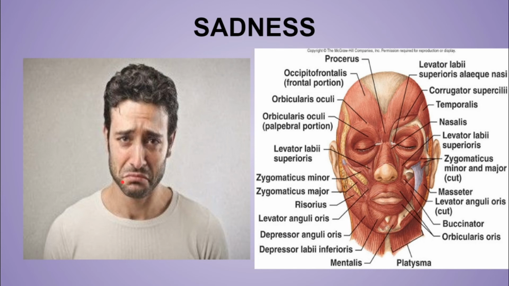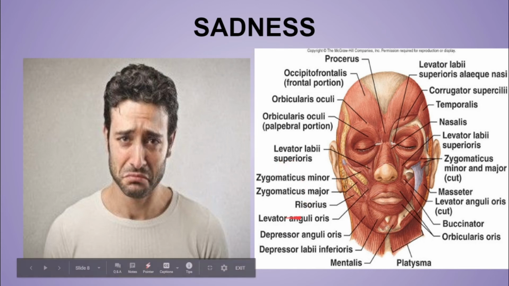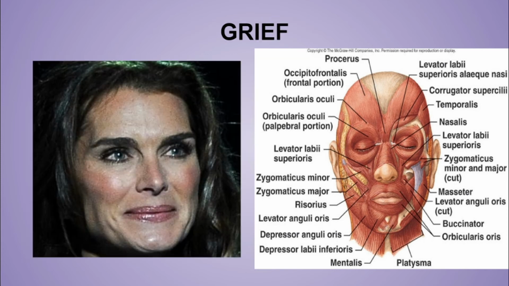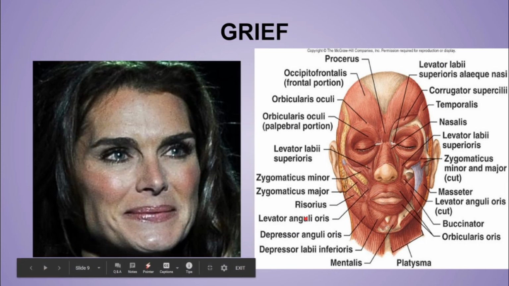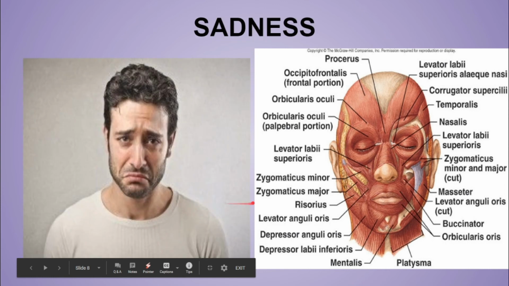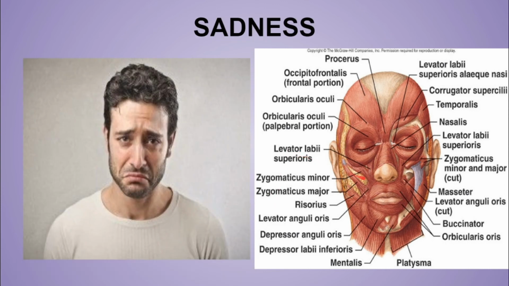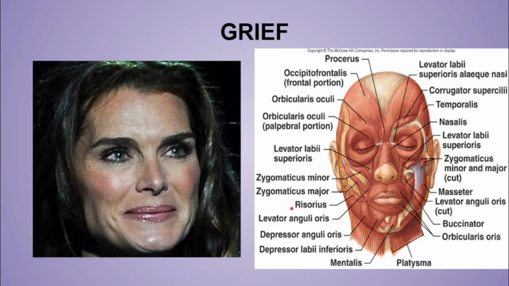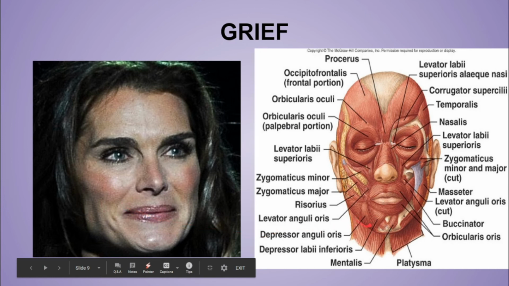So two muscles, levator labii superioris and levator anguli oris, cause the elevation of the upper lip and elevate the angle of the mouth. So the sadness facial expression is seen. Just remember, in grief, depressor anguli oris mainly acts because it draws the angle of the mouth downward and laterally. So in sadness, mainly two muscles act, the levator labii superioris and the levator anguli oris. And in grief, mainly one muscle acts, the depressor anguli oris, which draws the angle of the mouth down and laterally.